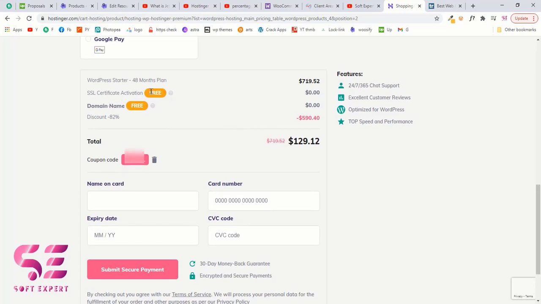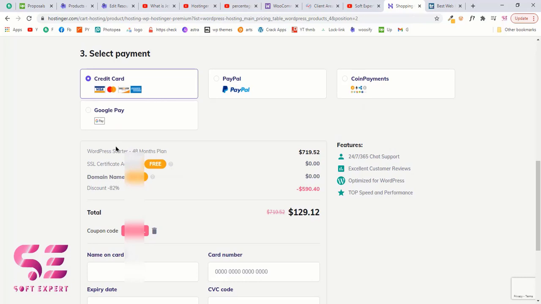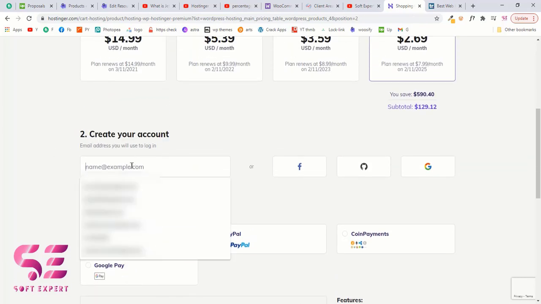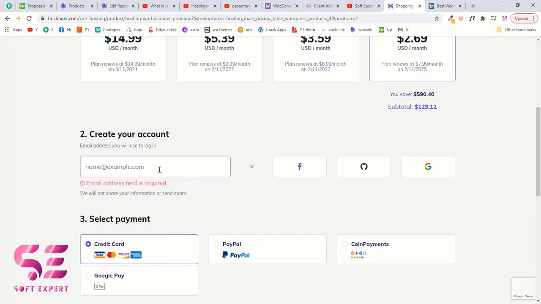Also, we have the SSL certificate free. So every time you see this icon on a website, then people can trust on that. And that is what the SSL certificate is used for. Also, you have a domain name for free. So to buy this, you will have to create an account, and to create an account, very simple, you can just write your email here, or you can sign up using your Google account, which I'll do in this video.